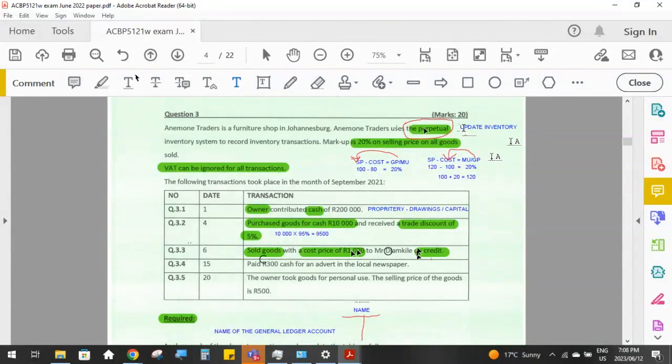Remember, in the periodic inventory system, we use those expense accounts, purchases, what are the other ones? Purchases, railage, delivery costs, etc. We debit those expense accounts instead of debiting inventory when we purchase inventory. And when we sell inventory, only in the perpetual inventory system do we decrease inventory. And in the periodic inventory system, we don't decrease inventory at all. When we make a sale, we don't have any inventory journal entry involved at all.